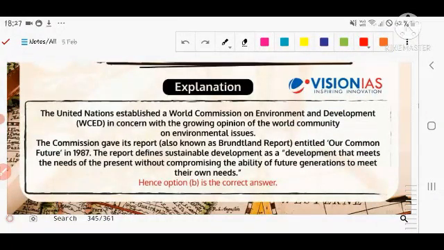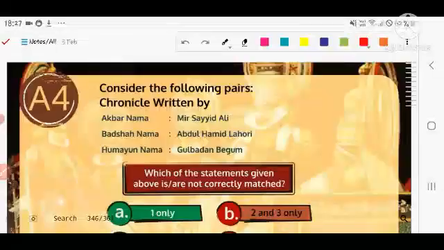The commission gave its report, which is known as the Brundtland report. The title of the report is Our Common Future, in 1987. The report defines sustainable development as development that meets the needs of the present without compromising the ability of future generations to meet their own needs. Let's see the next question.